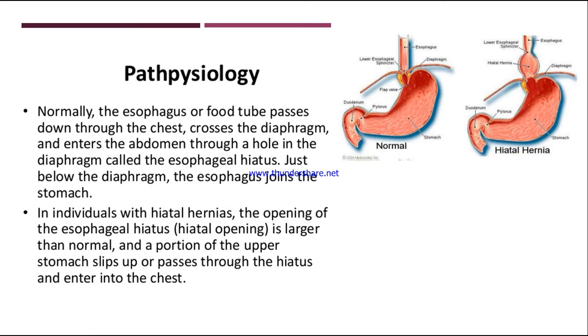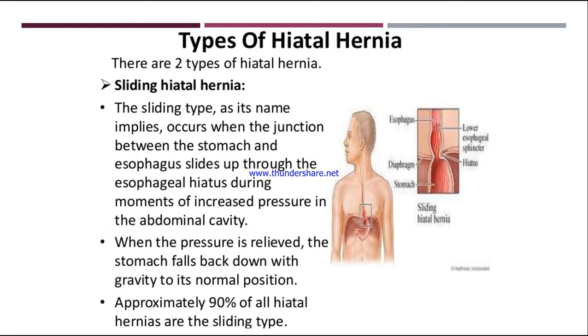Okay, so the main reason here is the esophageal hiatus becoming loose. The opening of the esophageal hiatus is larger than normal, meaning it is becoming very loose, and there is muscle weakness in the diaphragm. So the upper portion of the stomach will try to push up into the esophagus. So this is hiatal hernia. I hope this is clear with pathophysiology. Next, coming to the types. There are two types of hiatal hernia.